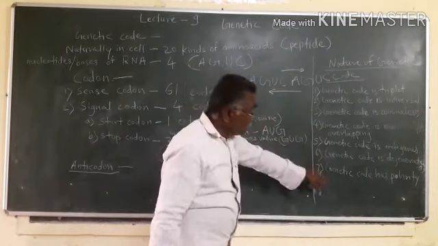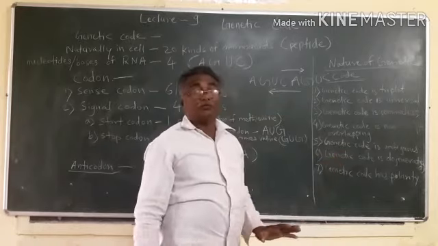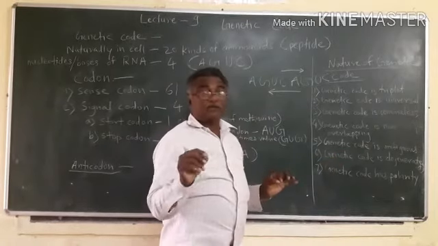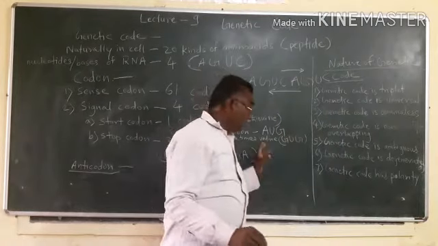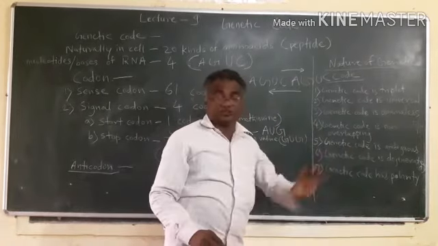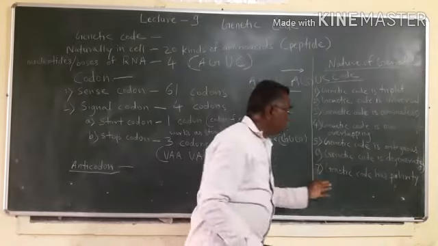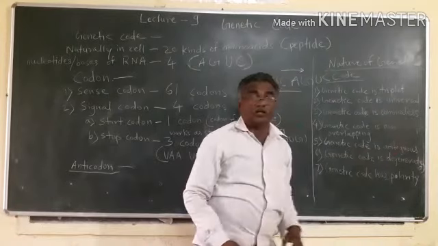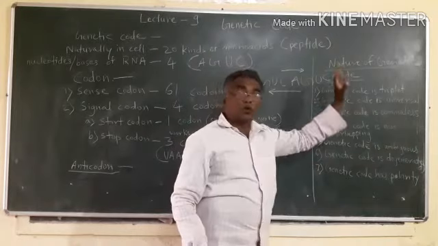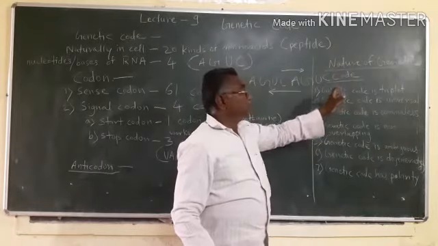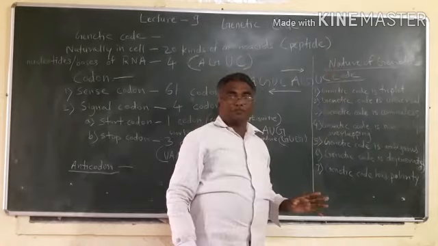So genetic code has polarity, meaning writing and reading of genetic code has a definite direction. So these are the 7 characters or properties of genetic code.